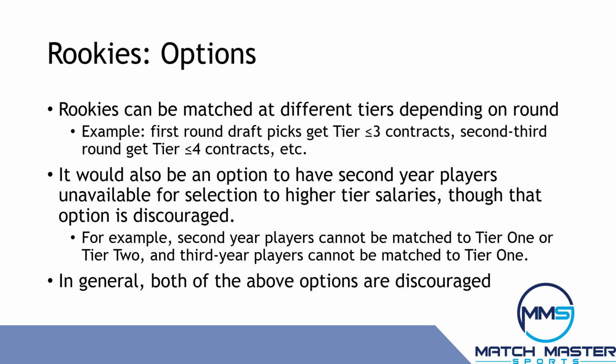A variation of that plan is to have top draft picks available to match at higher tiers. For example, if the NFL does have 6 tiers, then first-round draft picks can be matched starting with Tier 3 or 4, second-round draft picks in the tier after that, and the majority of the draft picks only available in Tier 6. There's also the option that second-year players cannot be matched to Tier 1 or possibly not matched to Tier 2.